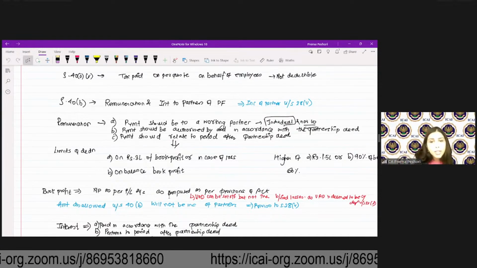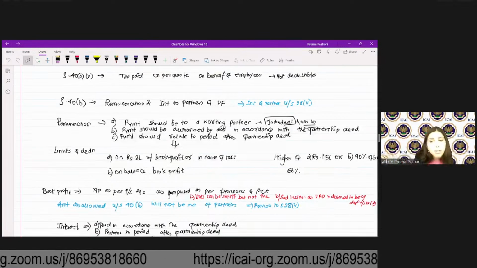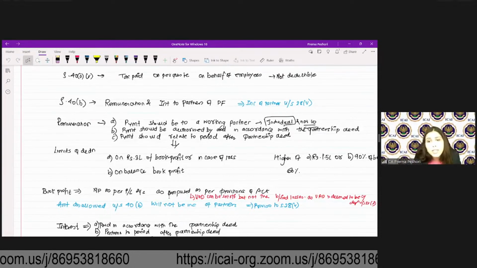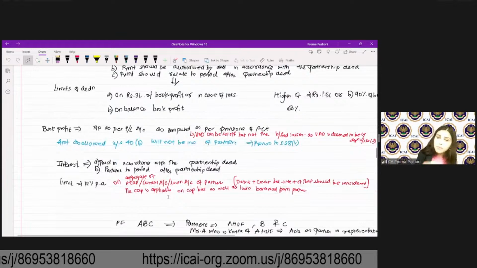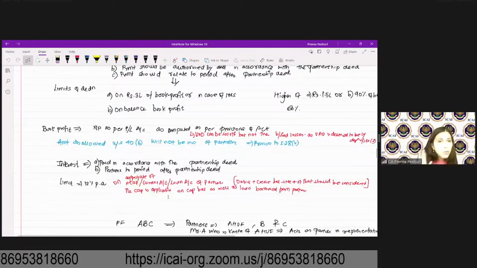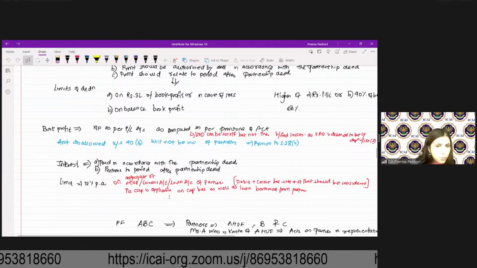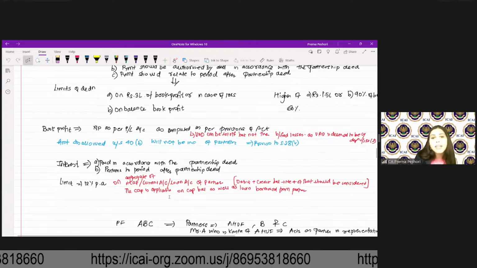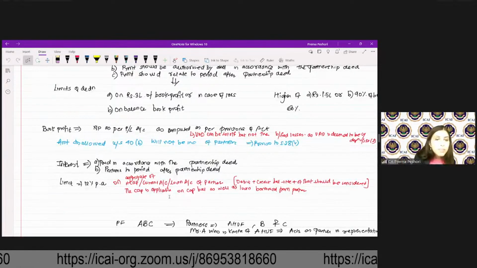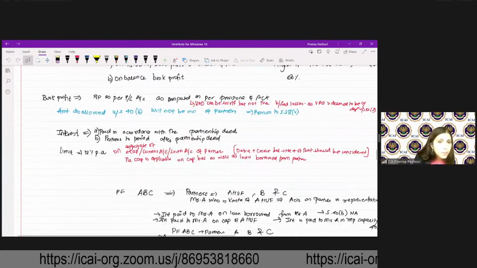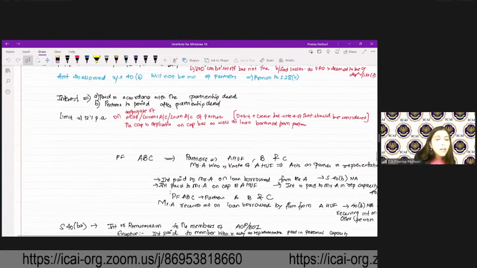Book profit is net profit as per the P&L account as computed as per the provision of Act. UAD can be set off, but brought forward losses cannot be set off. Amount disallowed will not be also considered as income of partner. Interest is allowed up to 12% per annum on the aggregate of capital, current account, loan account of the partner. Are we clear? Then it should be paid in accordance with the partnership deed and pertains to a period after the partnership deed.